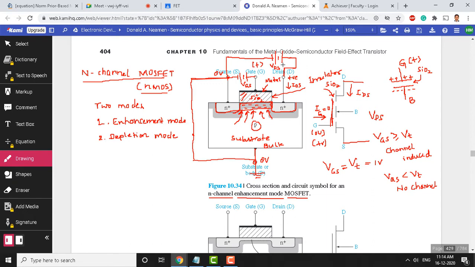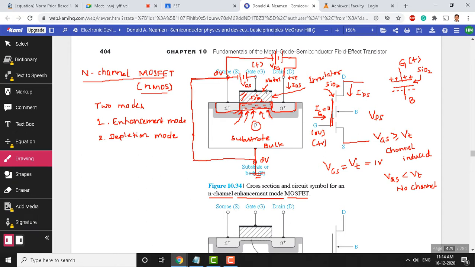The other voltage, as I was telling you, is the drain to source voltage. Again, the polarity need not be positive to the drain or negative to the source. You can interchange, however you want. Connecting positive to the drain, the current will start flowing from drain terminal to the source terminal. If you are expecting current in the opposite direction, then you need to change the polarity of this battery. Negative you can connect to the drain, and positive to the source. Just to explain the working, for simplicity I have connected this polarity. One need not always fix positive to drain and negative to source. This is subject to change.